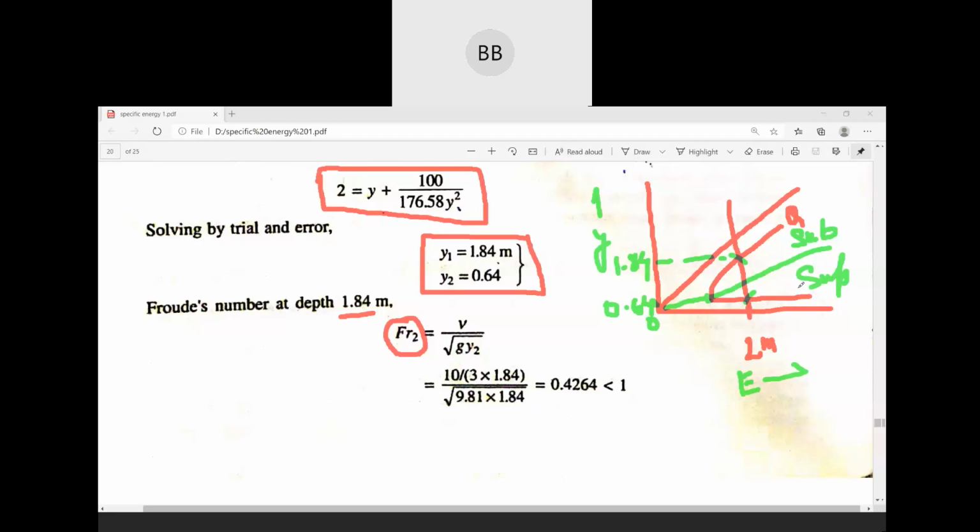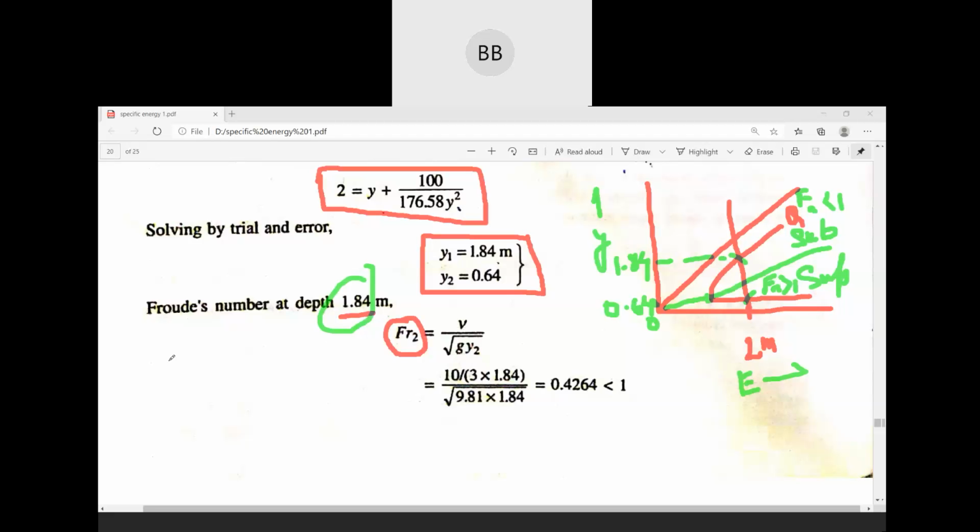If you remember, for supercritical, your Froude number is greater than 1, and for subcritical, your Froude number is less than 1. Now for 1.84, we are going to find out the Froude number: V over root of gy.